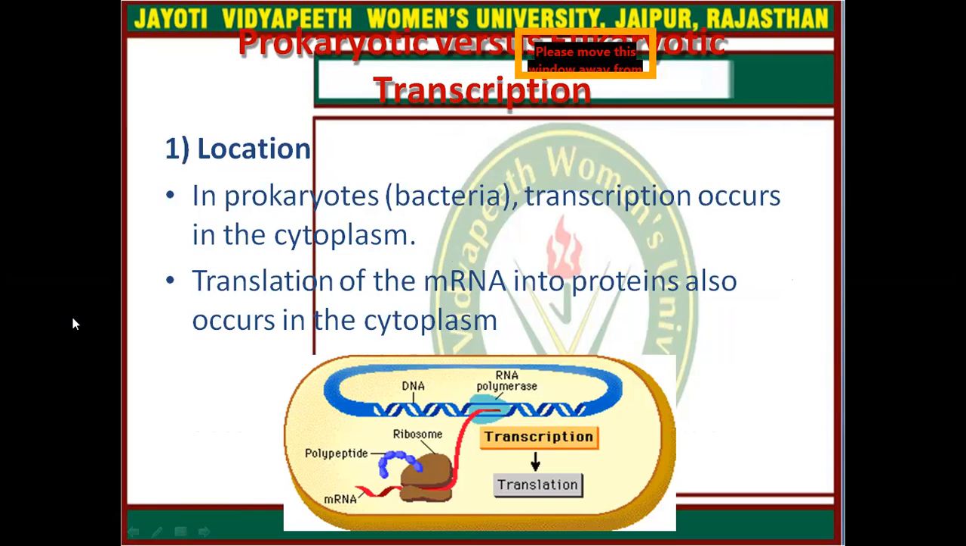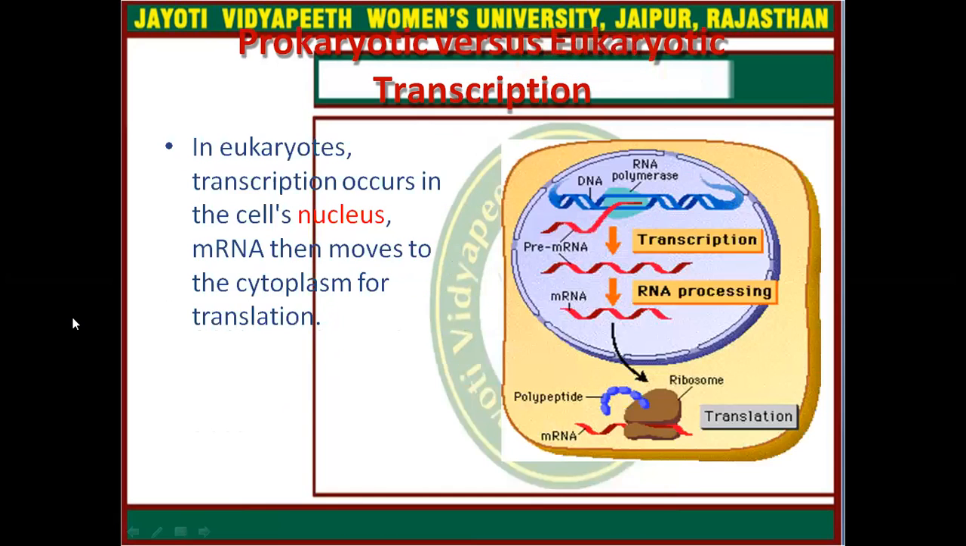Now we will discuss the differences between prokaryotic and eukaryotic transcription. First is the location. In the prokaryotes, transcription occurs in the cytoplasm. Translation of messenger RNA into proteins also occurs in the cytoplasm. In eukaryotes, transcription occurs in the cell's nucleus. Messenger RNA then moves to the cytoplasm for the translation process.